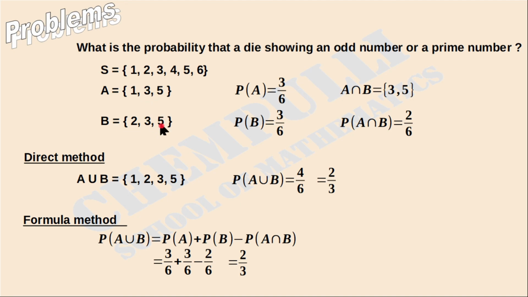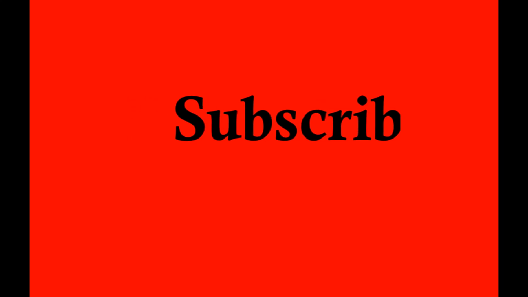Here, two elements are common, so these two events are mutually non-exclusive, because common elements are there. In that case we use this formula: P of A union B is equal to P of A plus P of B minus P of A intersection B. Then substitute all these values and simplify, and we get the answer 2 over 3. Thank you.